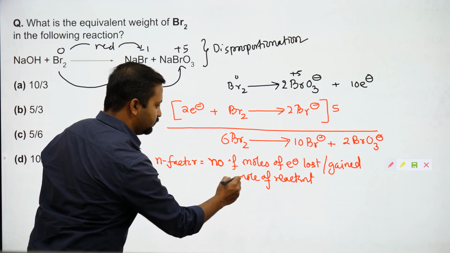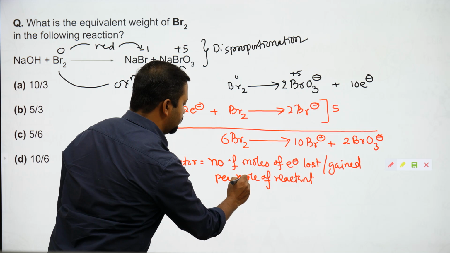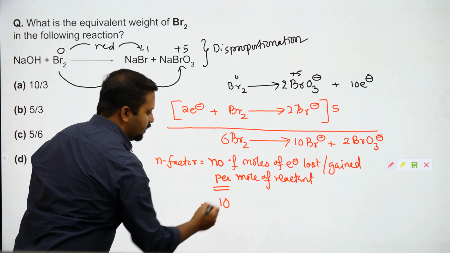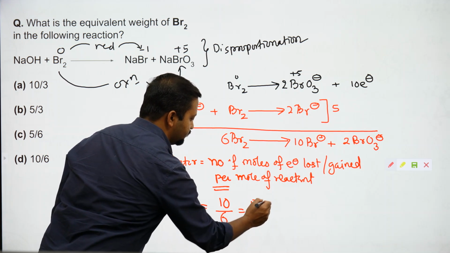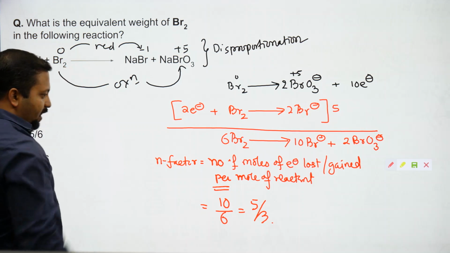Number of moles per mole. Per is important. So 10 — how many moles are taken? By 6. That's done. The answer should be 5/3.